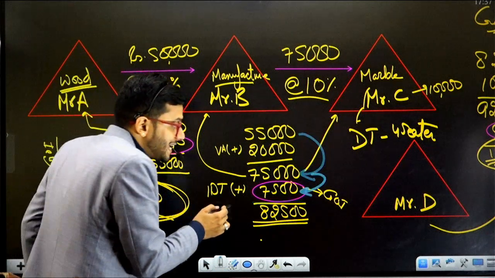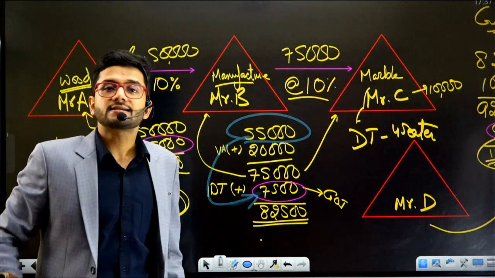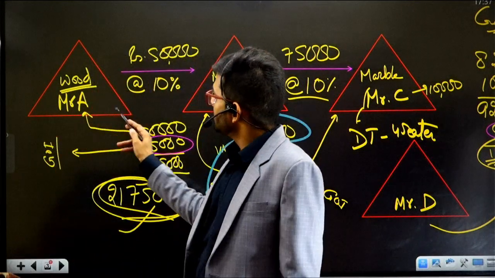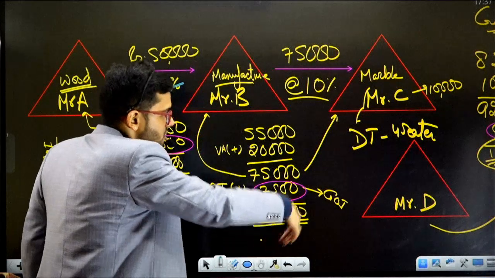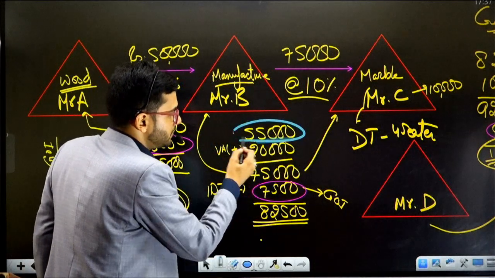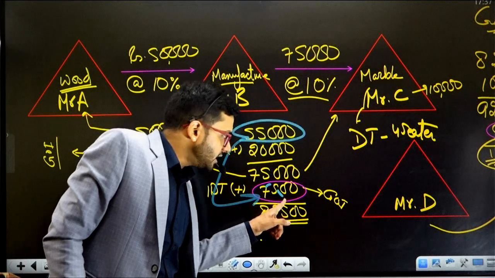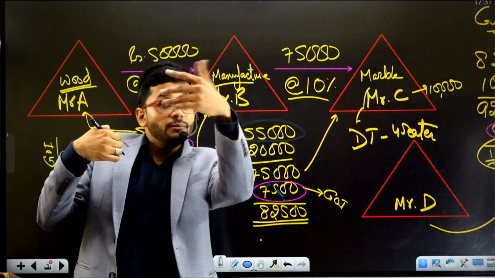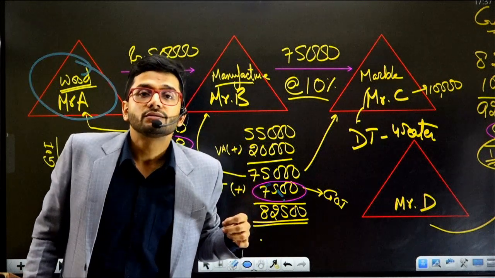So for the second time 50,000 rupees is incurring indirect taxes. 5,000 has already been incurred at level 1. Again at level 2, when this calculation is being done by Mr. B, again 50,000 rupees is subjected to tax. So 7,500 contains 5,000 which has already been levied by Government of India, and Mr. A has already paid that amount.